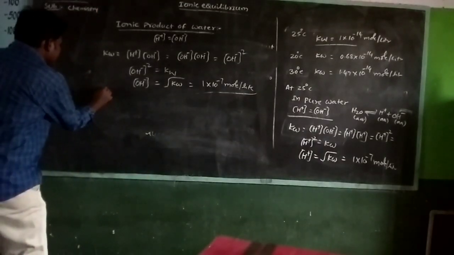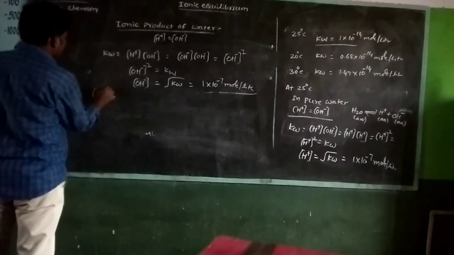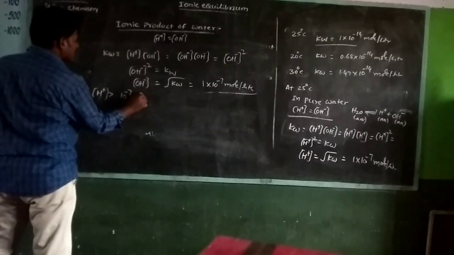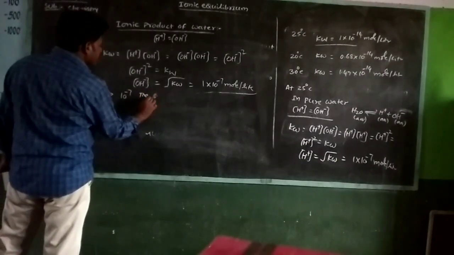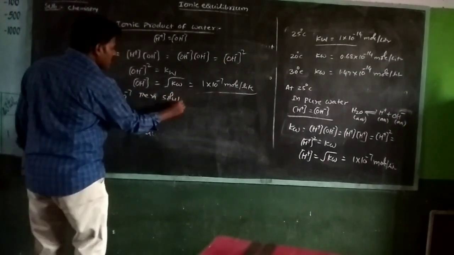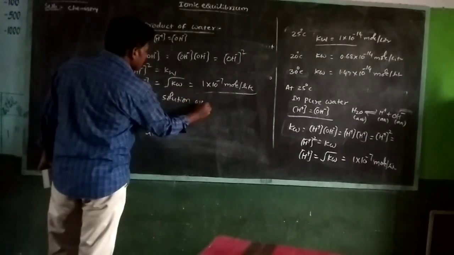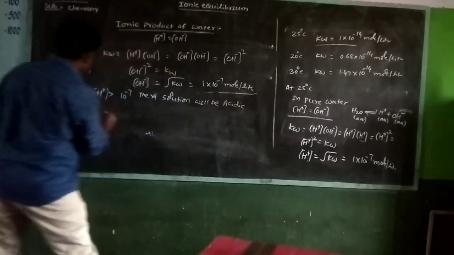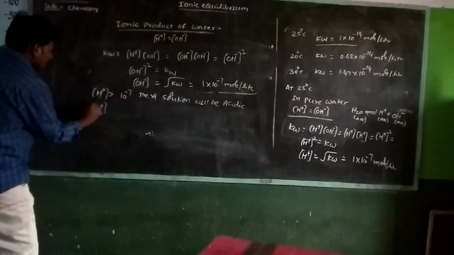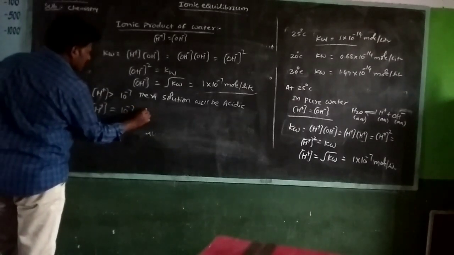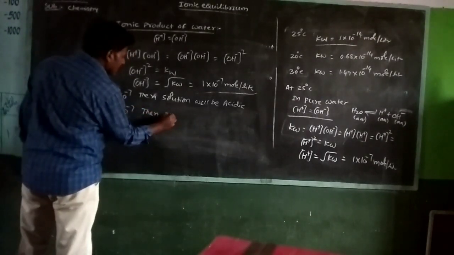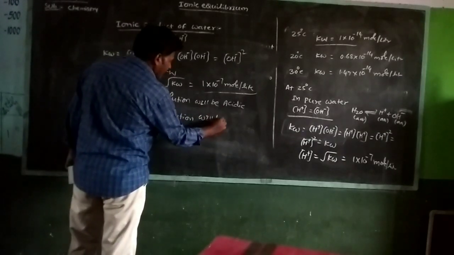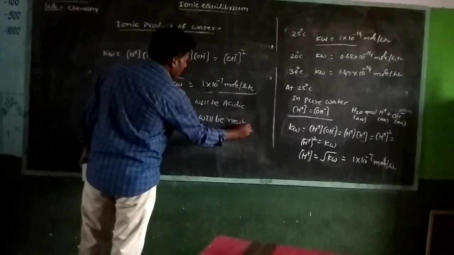If H plus concentration is greater than 10 power minus 7, then the solution will be acidic. And if H plus concentration is equal to 10 power minus 7, then the solution will be neutral.